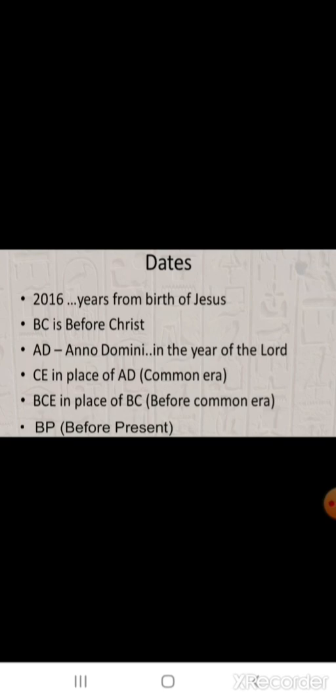Children, why do we use these terms? We use these terms because the Christian era is now used in most of the countries of the world. And in India, we began using this form of dating from about 200 years ago. And sometimes the letters BP, meaning before present, are also used.